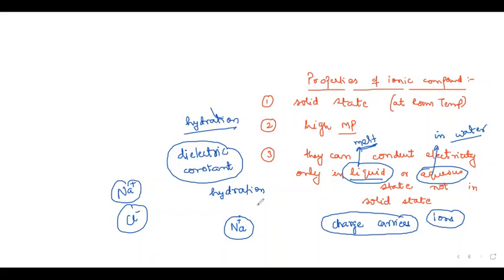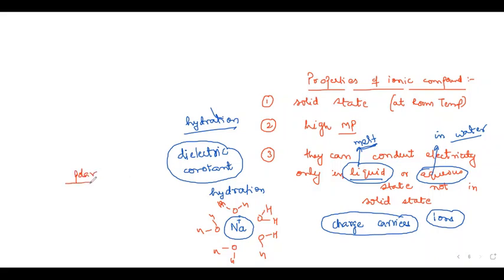If you dissolve NaCl into it, what will happen? Water molecules, H2O, surround Na plus with their oxygen end. This is called hydration. Why the oxygen end? Do you know water is a polar solvent? Polar means an unbalanced charge separation will be there.